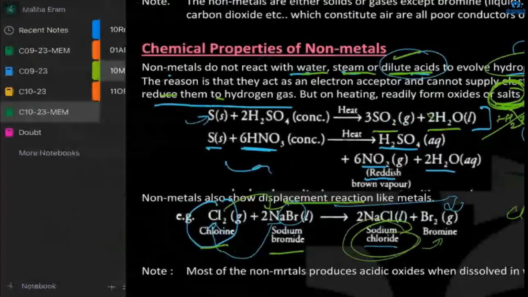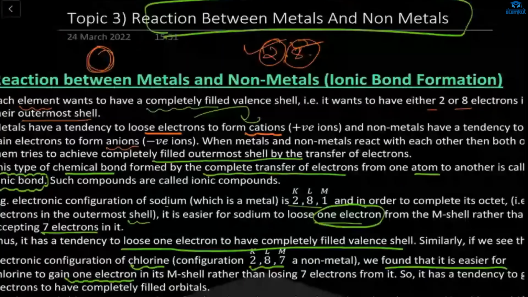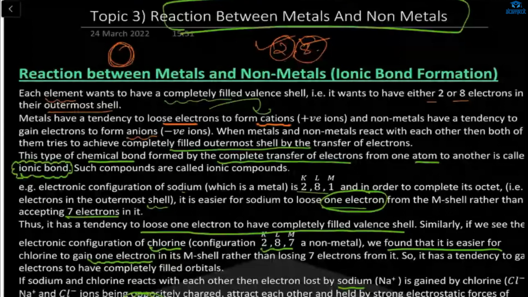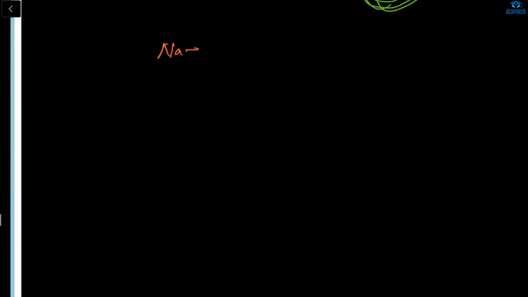Okay, now what is next? Next is the reaction between metals and non-metals. So you all know now the electronic configuration, K, L, M, N. I'll ask you one question: what is the atomic number of sodium? Anybody? Nobody knows? Shazan, you also don't know the atomic number of sodium?